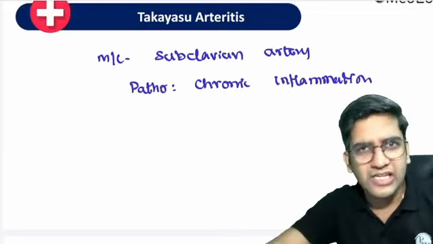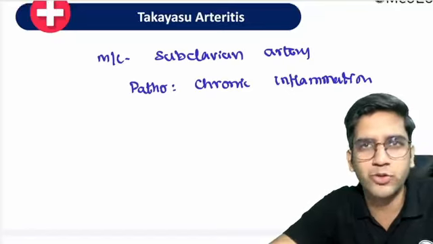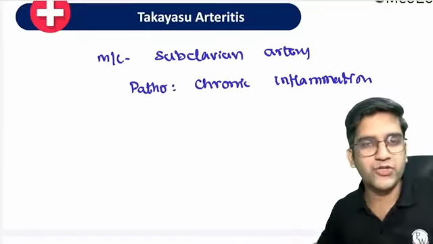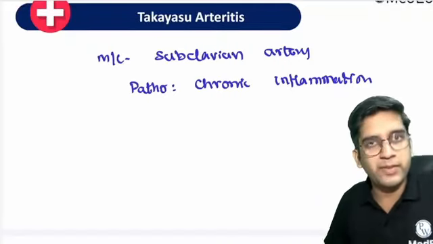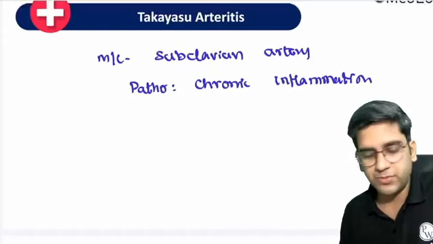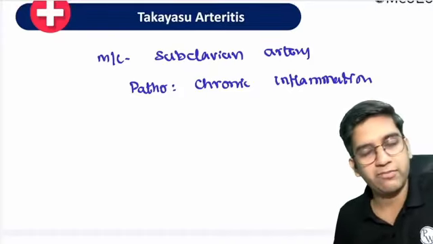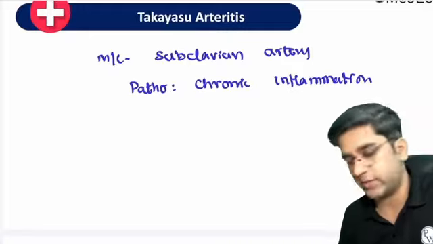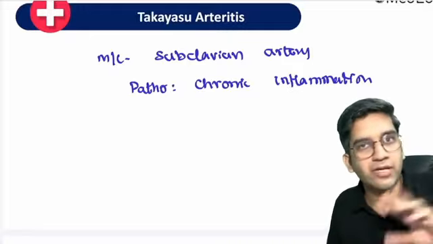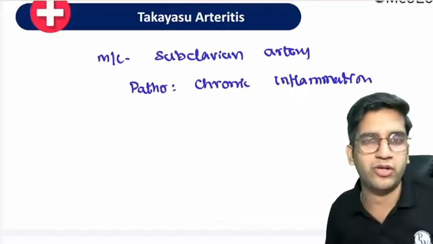Have you seen any of your patients or relatives having a cervical spine problem? You must have definitely come across it, right? Which is more common, Takayasu arthritis or cervical spine problem? Not from the textbook, tell from your experience. Cervical spondylosis is definitely much more common than Takayasu arthritis, right? Perfect. I need to differentiate them, because if I don't differentiate them, I cannot diagnose them or treat them. Differentiation is very, very important here.